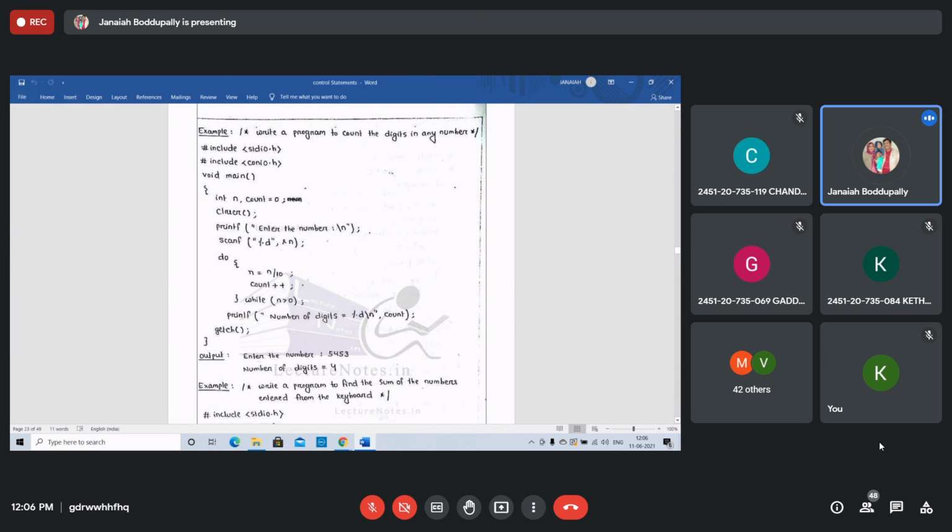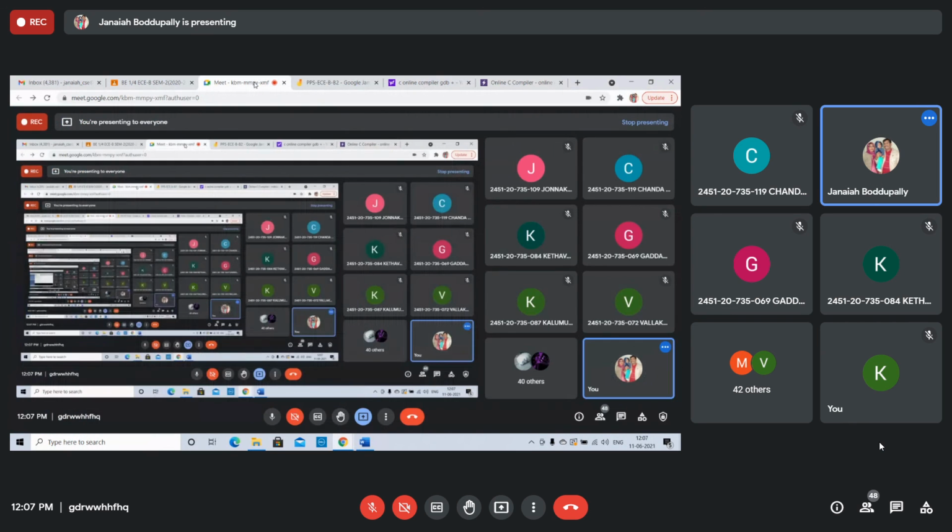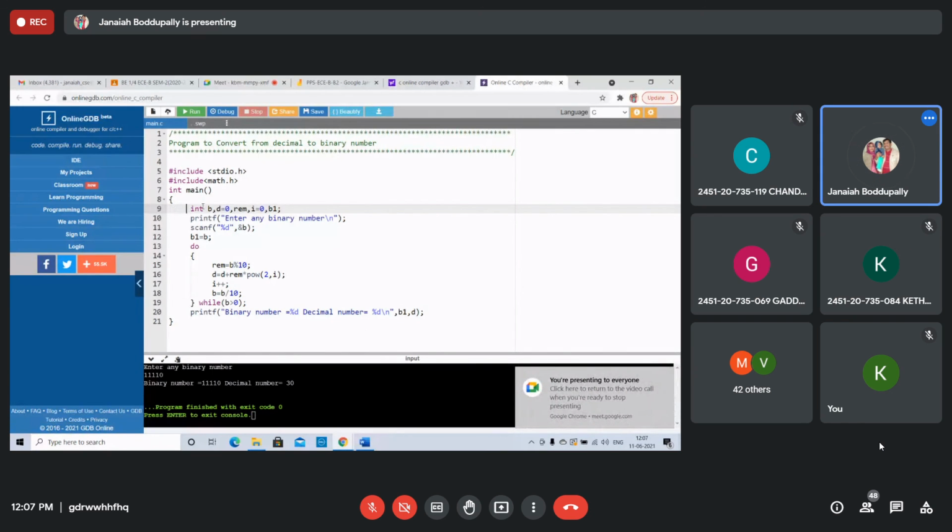Count. It's a simple program. I will execute it. Number of digits percent. Can I remove this? Right, students? You can write using do while or while. Okay, copy it. Students, copy this one. Now you are joining slowly. Count the number of digits.